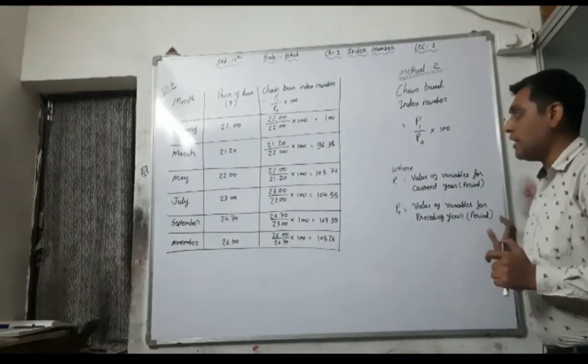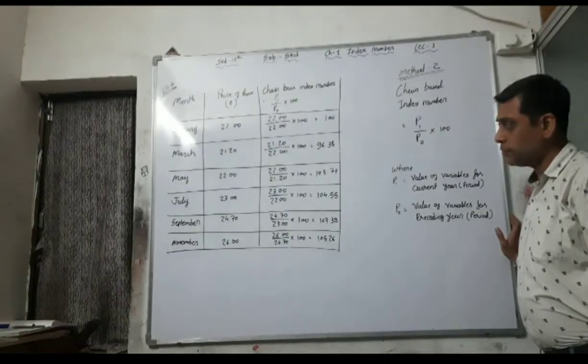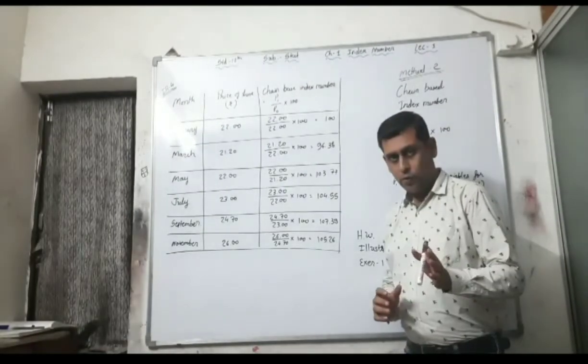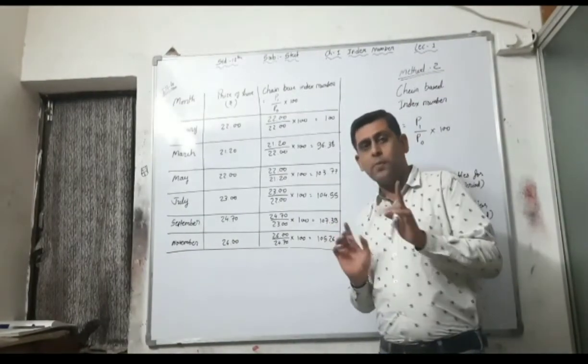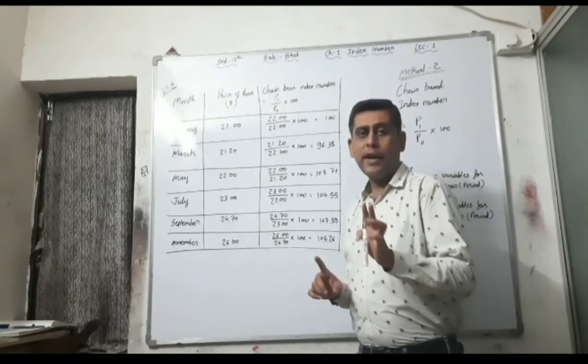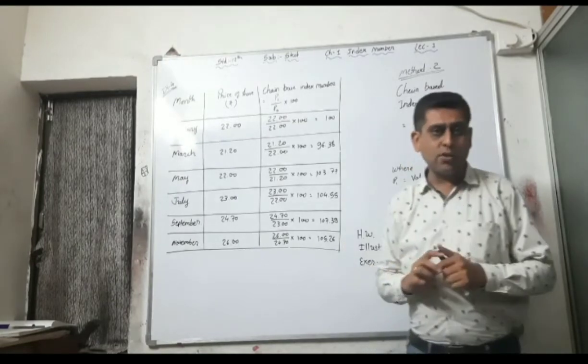Both are very easy. First of all, write down this. So we complete illustration number 4 and the 2 methods. In the first lecture we completed our first 2 methods, that is fixed base index number as well as chain base index number. Now see illustration number 5.